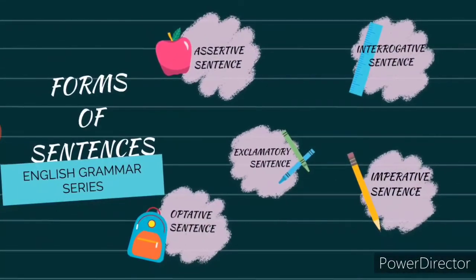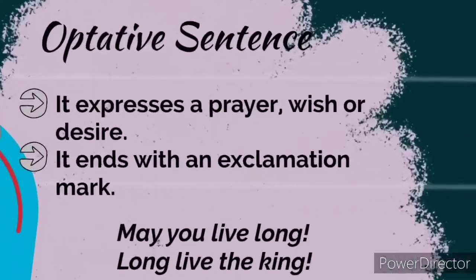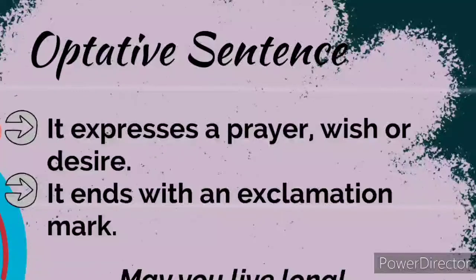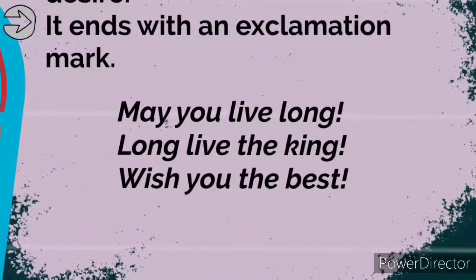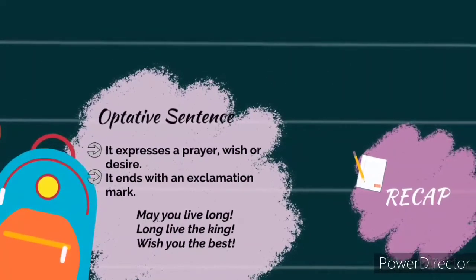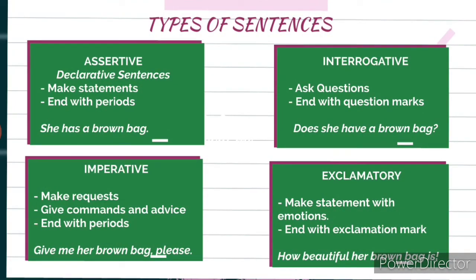Now let's have a look at the fifth type of sentence, which is our optative sentence. It expresses a prayer, wish or desire. It ends with an exclamation mark. Now let's see some examples. May you live long. Long live the king. Wish you the best. So in these kind of sentences, the speaker does a prayer or a wish or a desire. And because they show our emotions, our inner feelings, so they end with an exclamation mark. Now I hope you are clear with all the types of sentences.